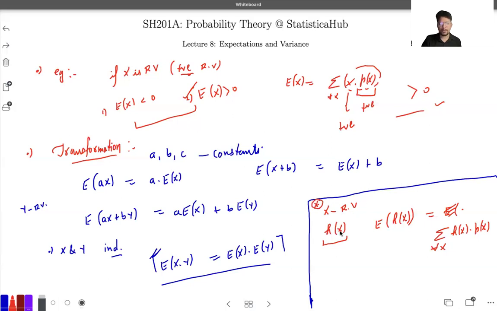On those, if you are given any function of the random variable and supposed to find its expected value, simply take that function multiplied by the respective probability function of X and sum over X. That's how we calculate the expected value of a function of a random variable. This can be considered one function, and this the other function. Very simple rule. So this is what we have to understand about expectation.